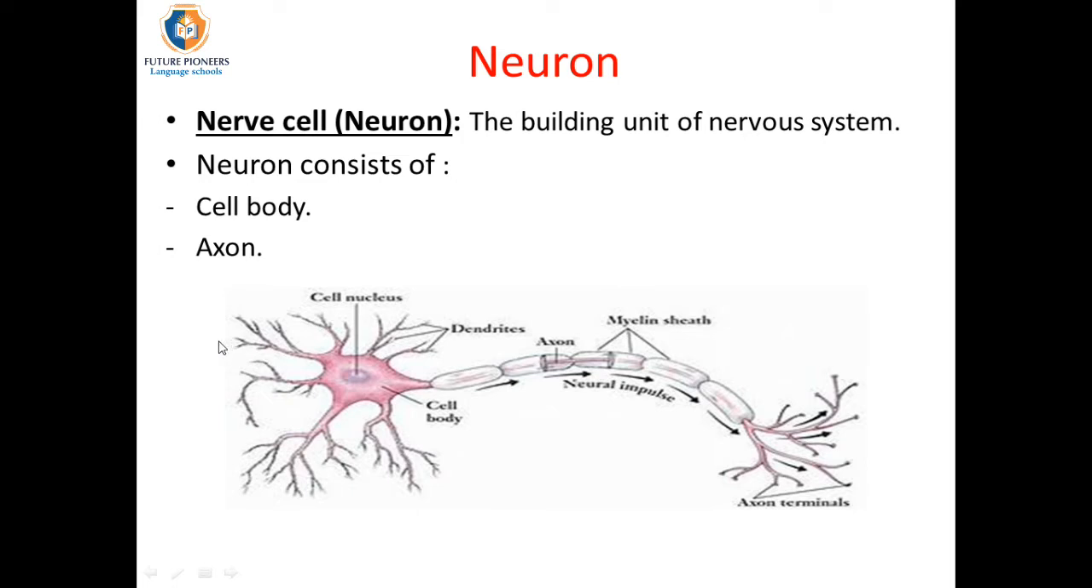The impulse is transported from one cell to another through the axon, passing through the axon terminals which transfer the impulse to the nerve cell body of the next neuron. The axon is covered with a myelin sheath, and it ends with axon terminals.